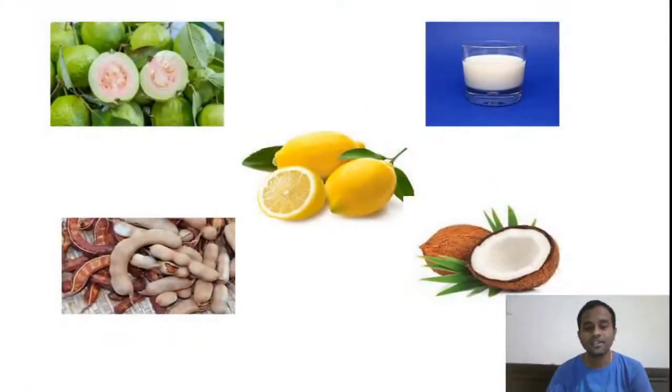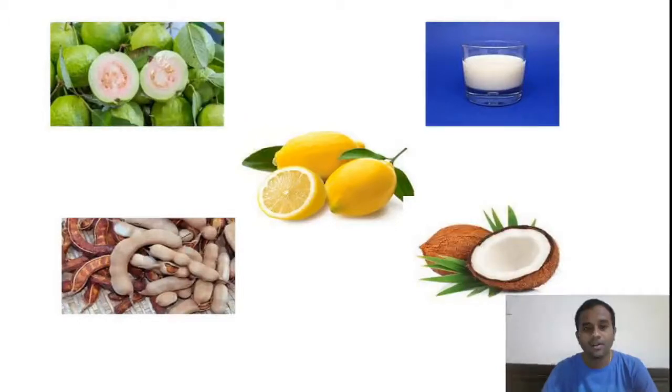You can see here, these are the various sources of carboxylic acid. You can see in the middle the lemon. Usually citric acid is available in lemon. You can see here guava.